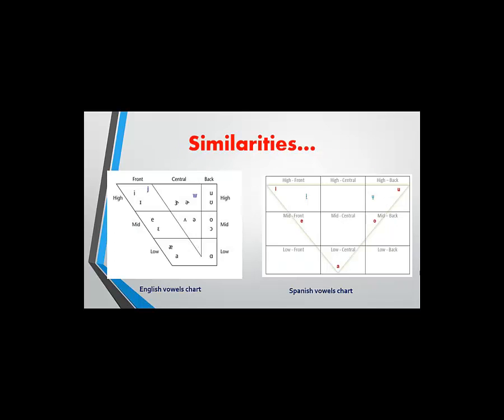According to this short description about the English and Spanish vowel sounds, we can see some differences and similarities. Some similarities are: both languages have diphthongs. The positions named as such in the English chart and in the Spanish chart are equal. For example, front, central, back, high, mid, and low.